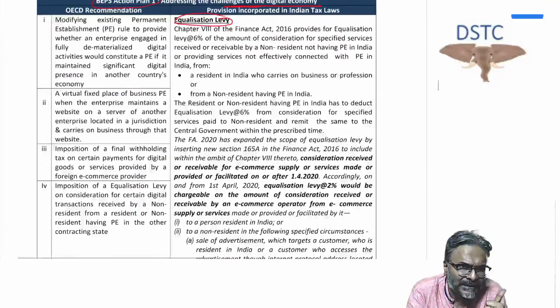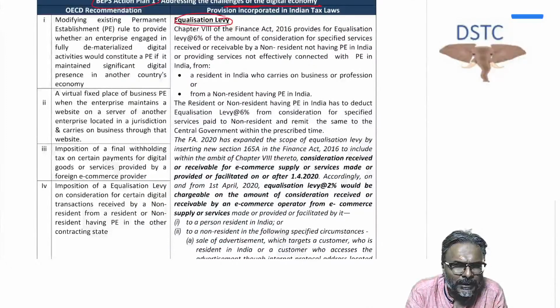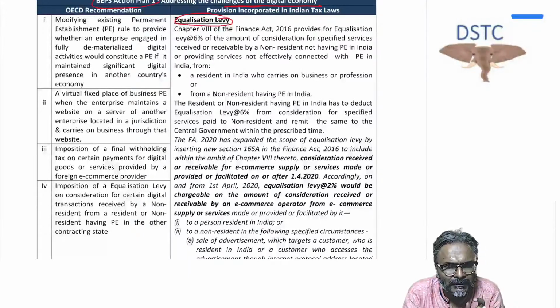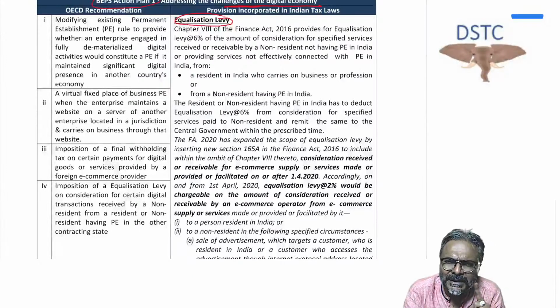So first, what is the challenge? The physical presence is not there. The transactions of sale, purchase, services are undertaken in virtual mode. So therefore it becomes difficult to decide, in the digital economy, which would be the country of residence and which is the country of source. That is a challenge which occurs. And how is the challenge addressed? The challenge is addressed under the domestic law by the introduction of equalization levy.